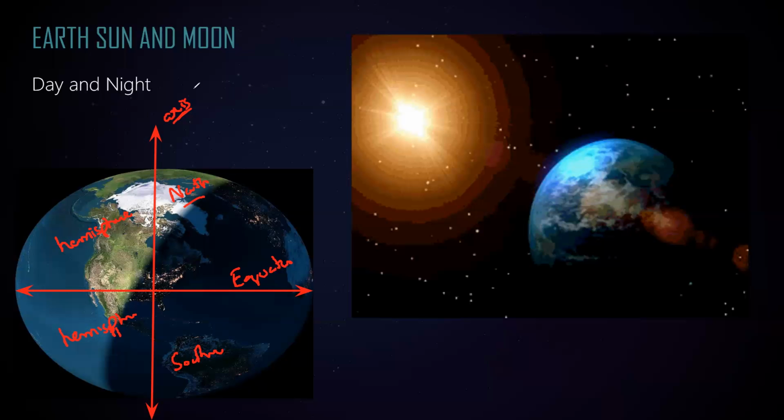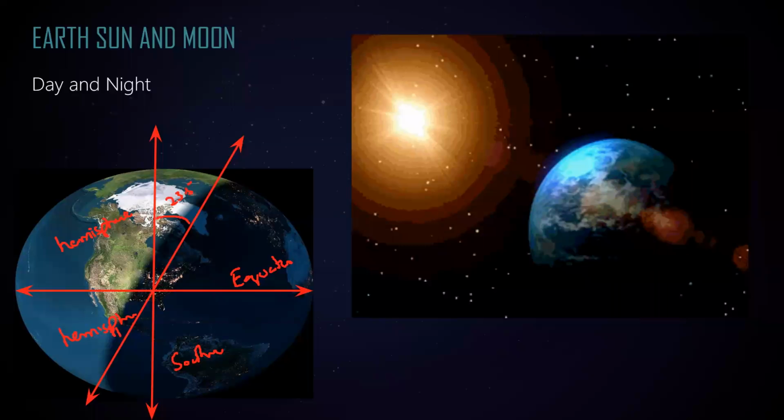And the axis of the earth is not exactly vertical. The axis of the earth is slightly tilted, or bent, about 23.5 degrees from vertical. If we take a vertical line, the earth is spinning around its own axis with a slight tilt of 23.5.